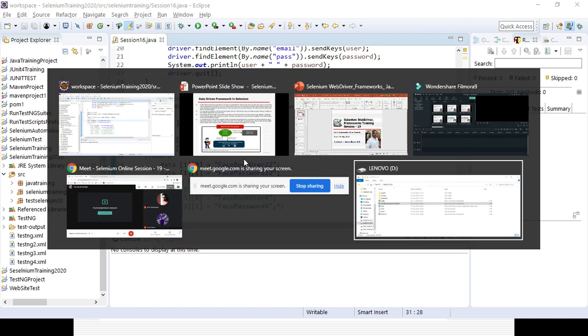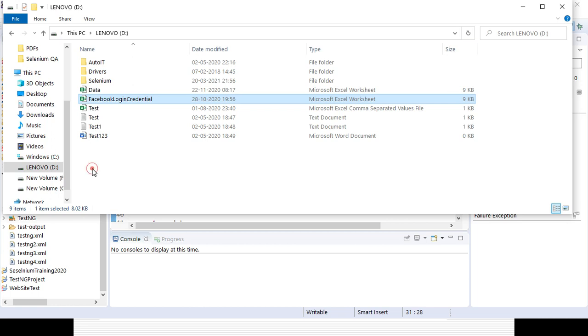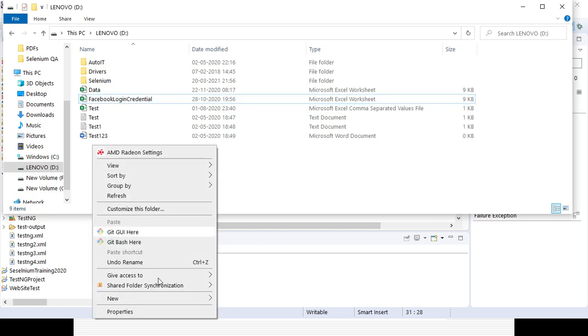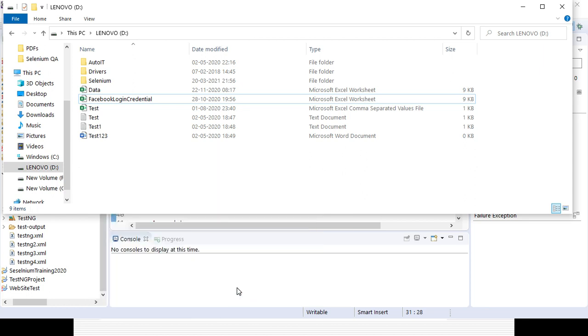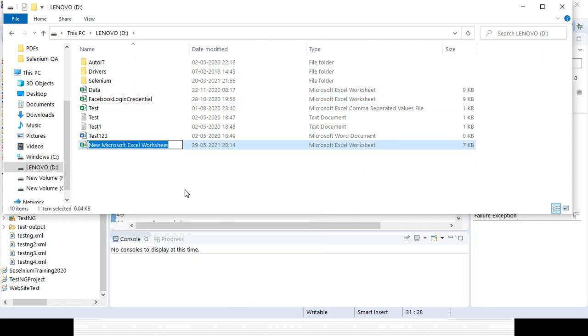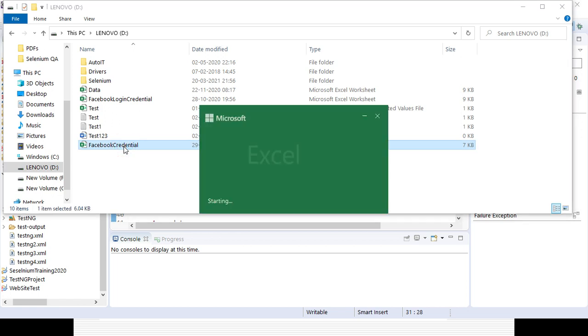Suppose I am creating some file. I am giving it some name, Facebook credential. Okay, so that is the thing I am giving. And I definitely want to read it, and I am adding some value here. Then I will be reading those values.